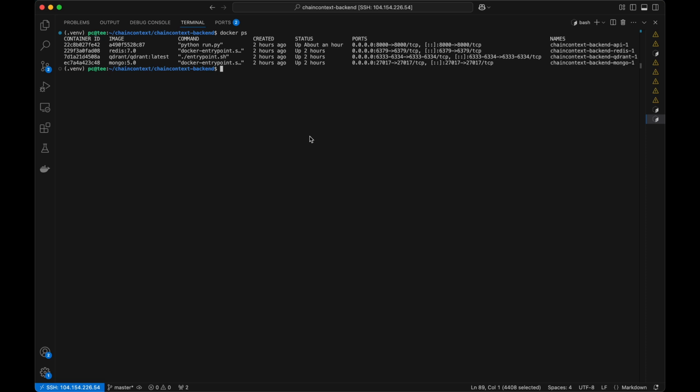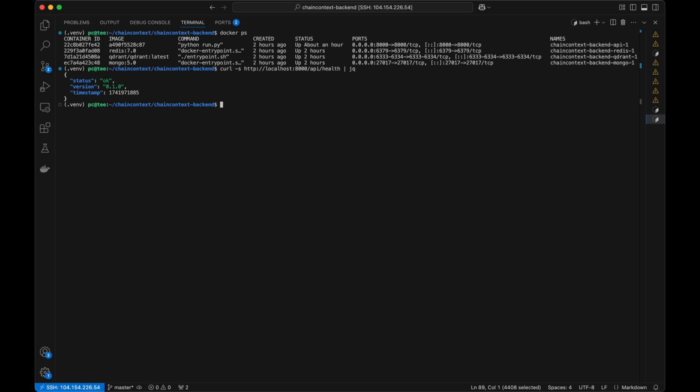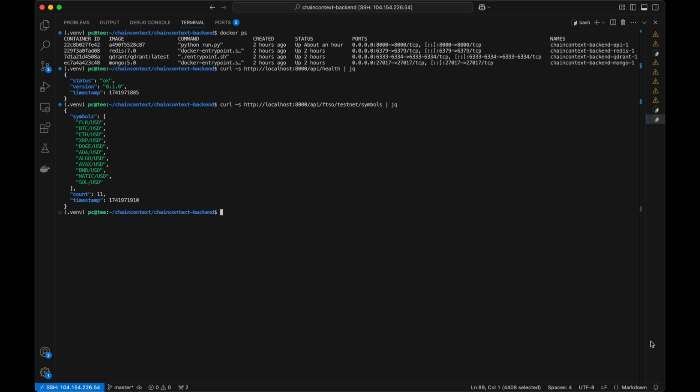All right, let's verify that the API endpoint is healthy. And there we go, we got an OK. Now let's verify that the symbols are available. And they are. As you can see, this is the FTSO data for the testnet.